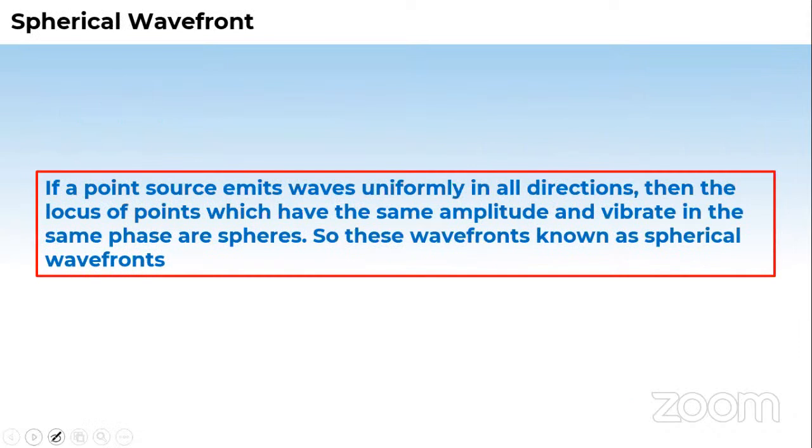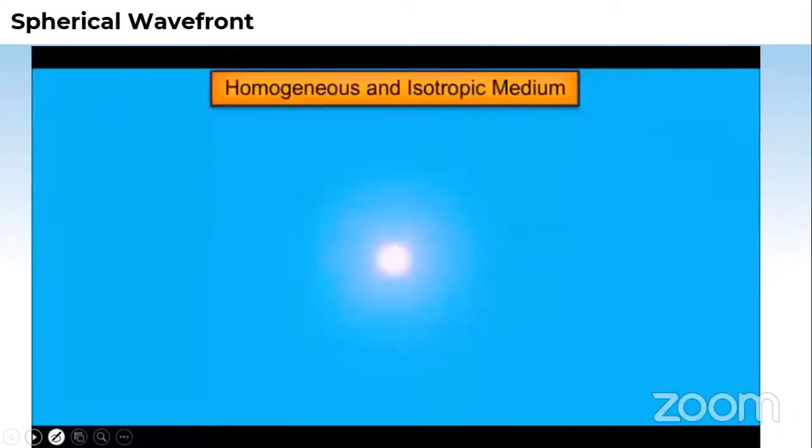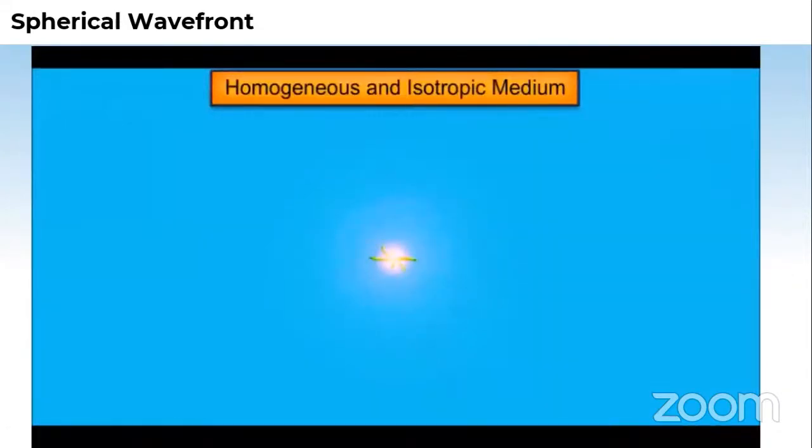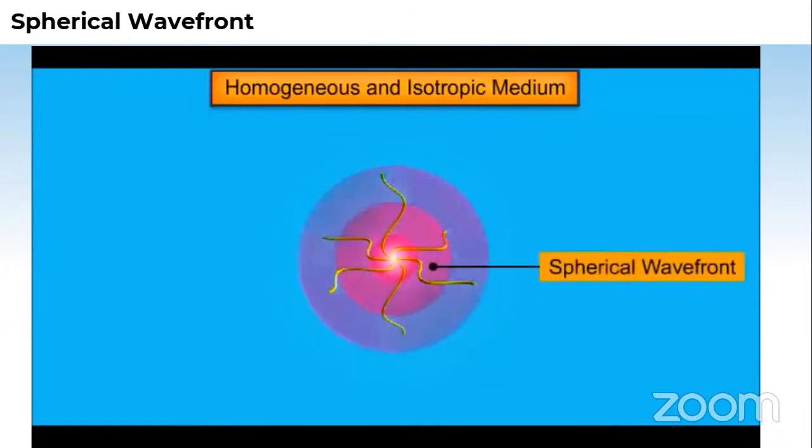After this, we talked about different kinds of wavefronts. This was a spherical wavefront. I'm launching the video here. Okay, we'll just see the video. We'll not talk a lot on these points. Okay, so you can see how those curved kind of lines are going. These curved lines are nothing but the direction of the energy wave. And the concentric spheres which are being shown here are what? These are spherical wavefronts. Okay.